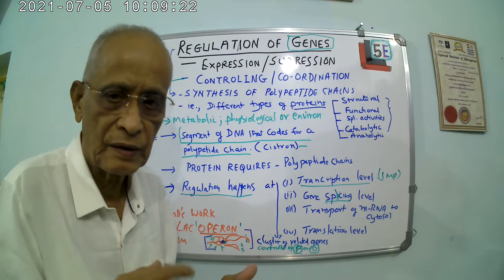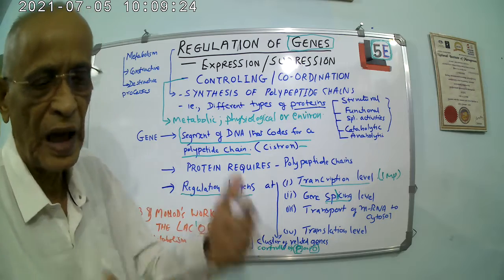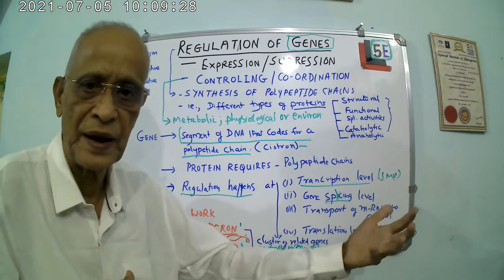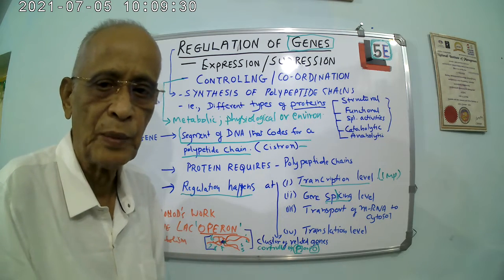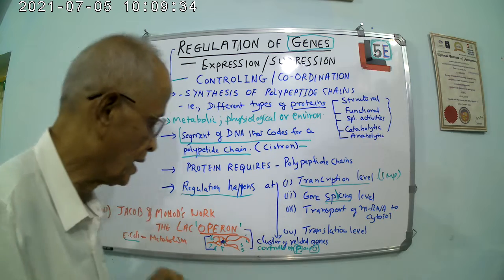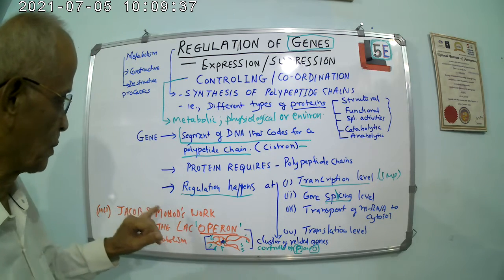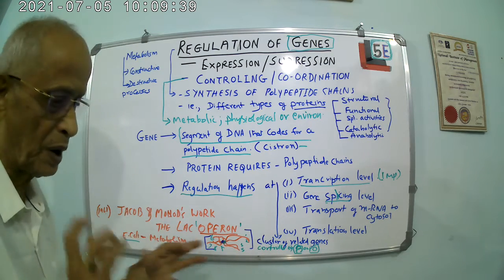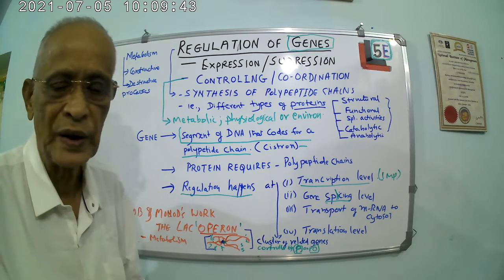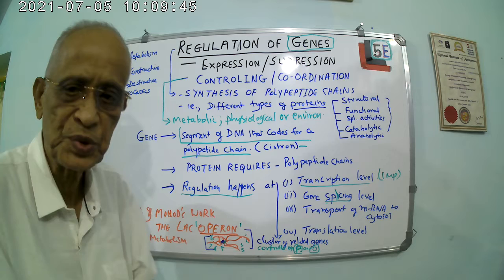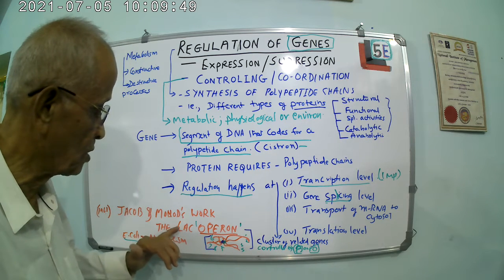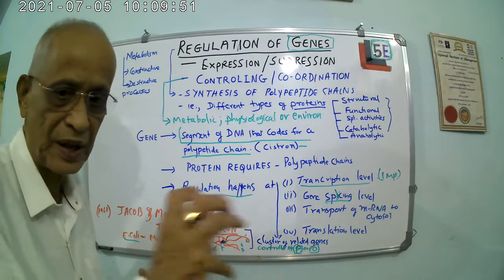This type of work started right from the time of Crick and Watson, when they discovered the DNA, but more so when people started working on E. coli bacteria. Especially Jacob and Monod worked on one particular metabolic activity, how lactose is utilized, and then they identified what's called the lac operon concept.